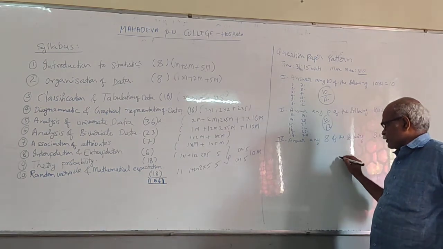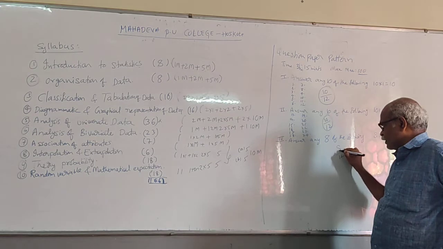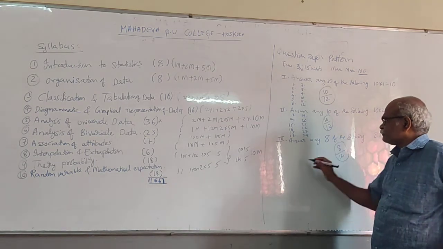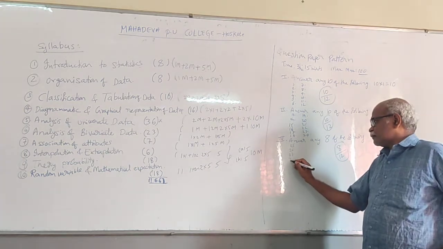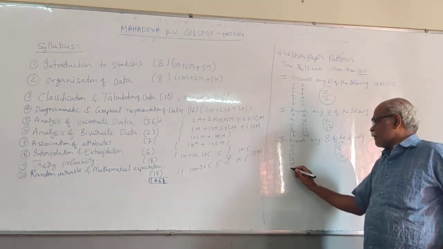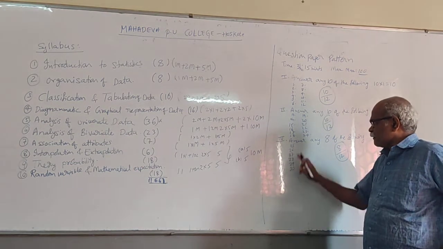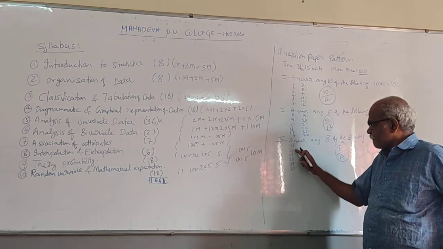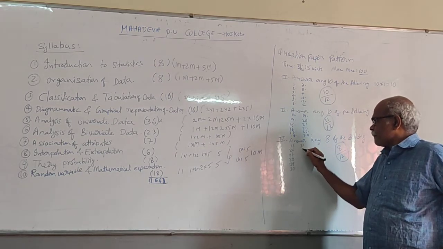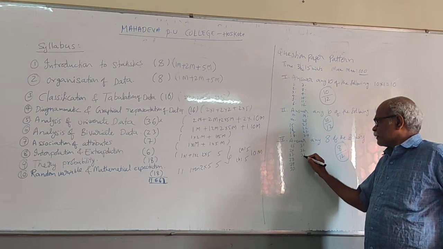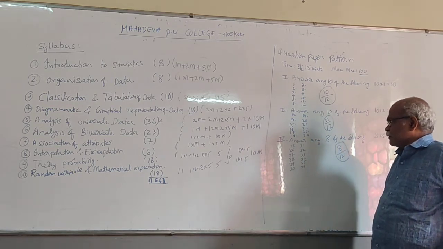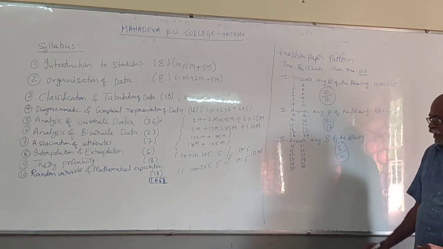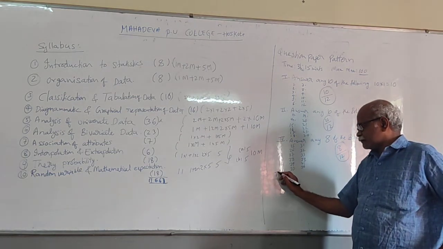Here also 12 questions will be given to answer any 8. So from 12 you have to answer 8.